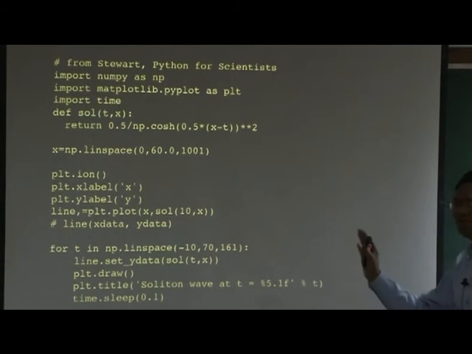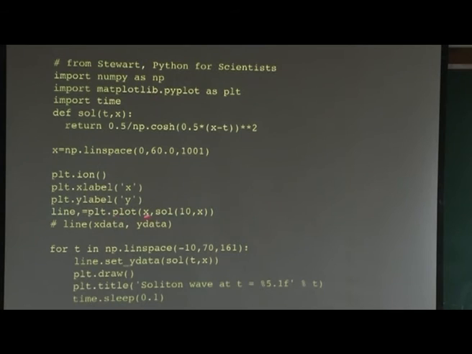I don't know how many. The line contains x data and y data. So every plot has x data and y data. MATLAB will not allow you to do this stuff, but here Matplotlib will tell you what it is doing.